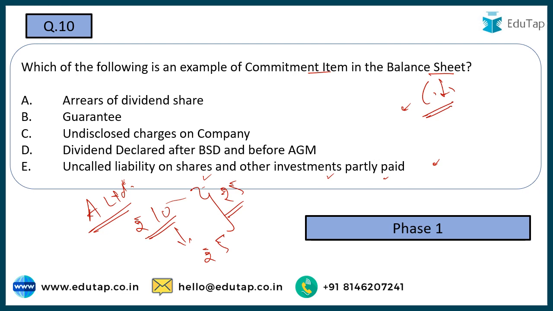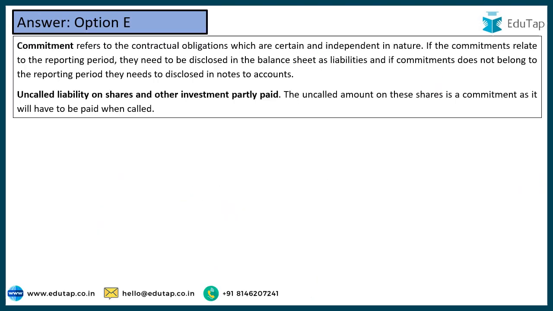Whenever A Limited asks, pay me the balance rupee 5, which is to be paid by you, I will have to honor my commitment. So this is basically classified as a commitment item in the balance sheet. So the correct answer to this question would be option number E. As discussed, option number E is the correct answer for this particular question.